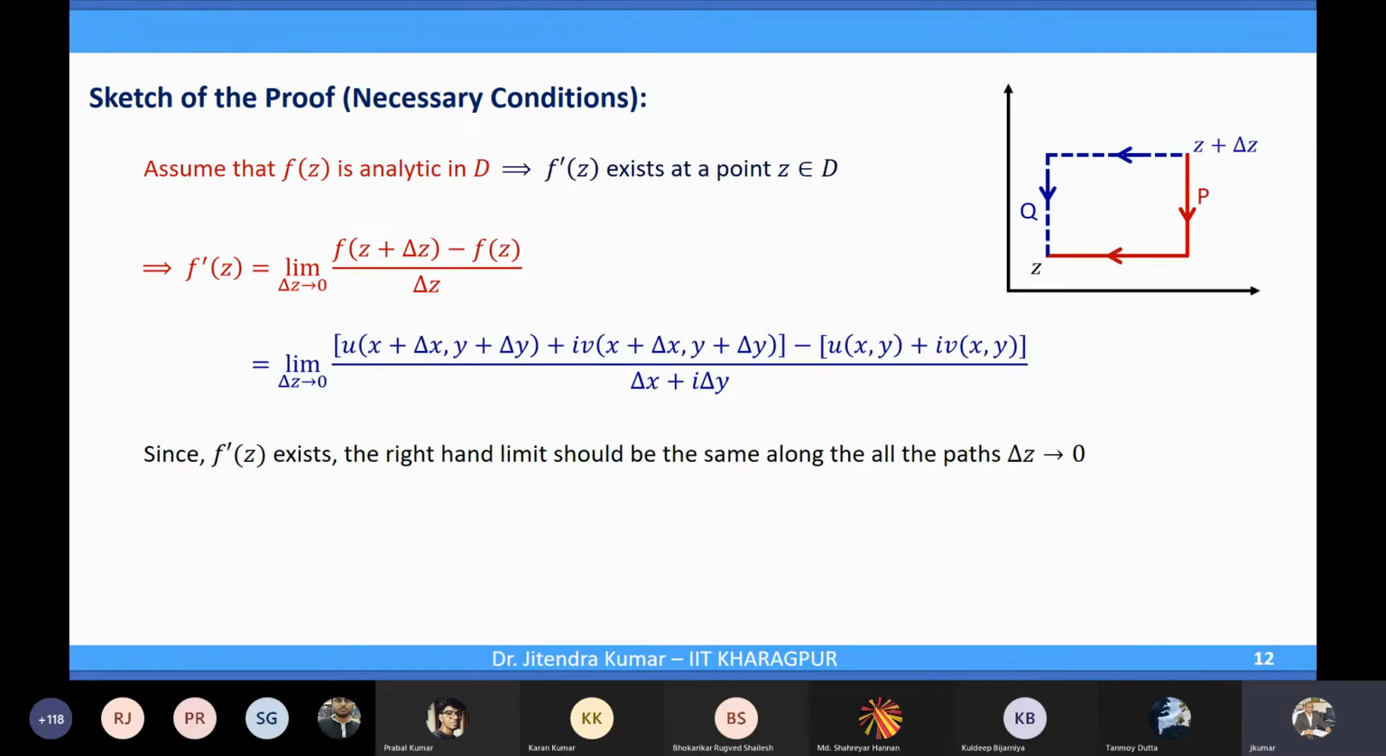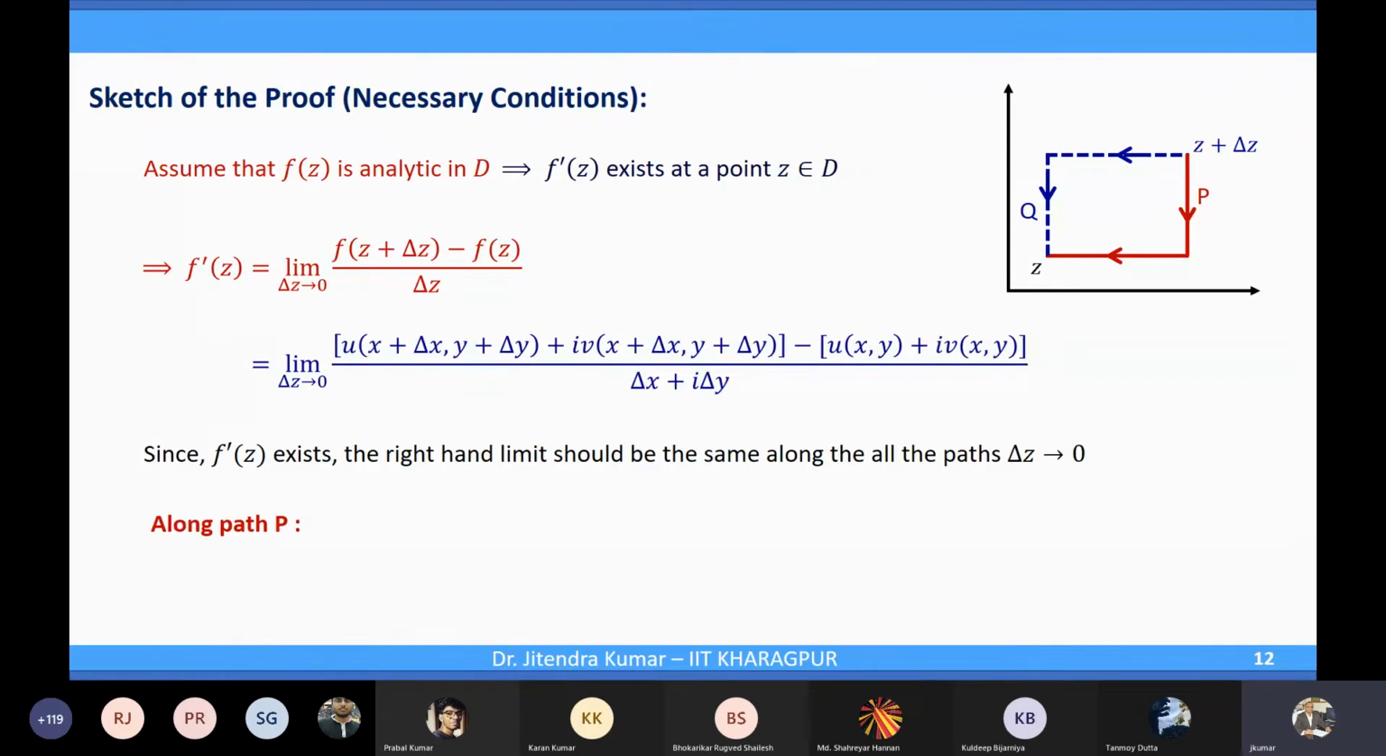So we will take two different paths. You can see in the figure here. The path P: here we have z plus delta z and here we have this z. So we are approaching from z plus delta z to z, right, by making this delta z go to 0, along two different paths. One is along P: we will first move along the y-axis and then along the x-axis. In the second path Q, we will first move along the x-axis and then along the y-axis. So these are the two different paths and let's see what happens. But the limit should be the same, because if the limit exists, it should be the same along all paths.